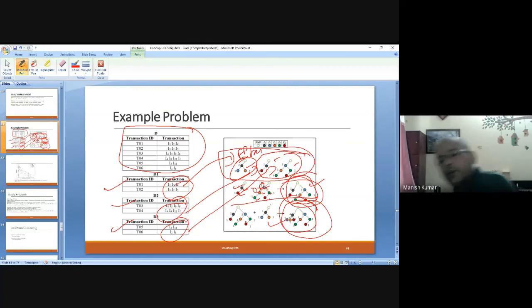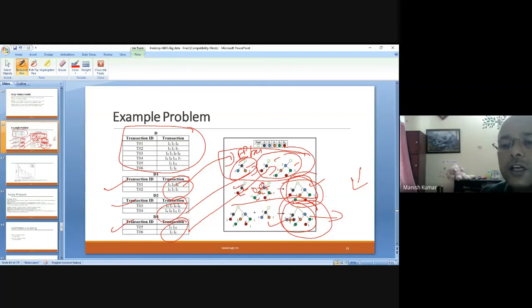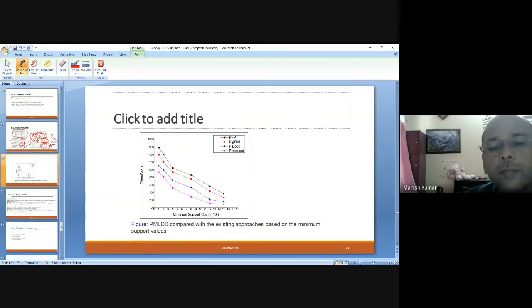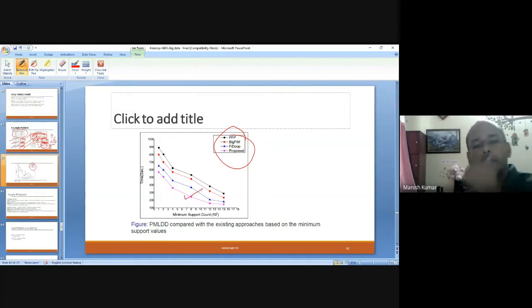Certainly, this might not be the optimal solution of the problem, but it is one of the solutions of the problem. And the best part is that I can execute larger data sets, and using FP growth I can generate this, and certainly I can generate some significant associations. We have compared the data with other approaches of similar type, and we found that our approach is better than others.